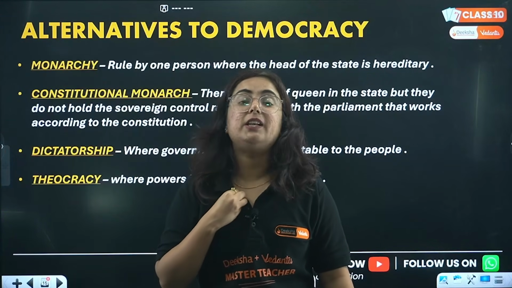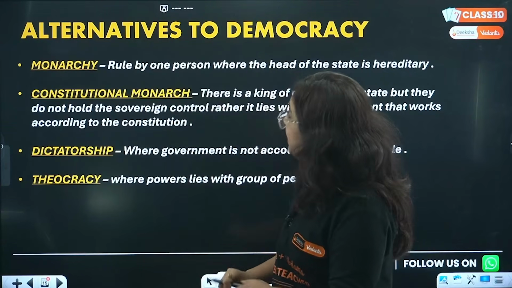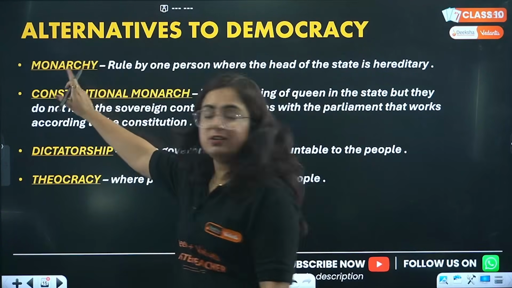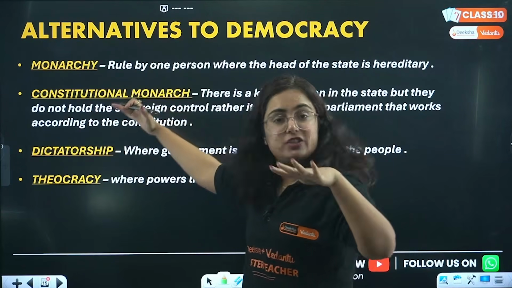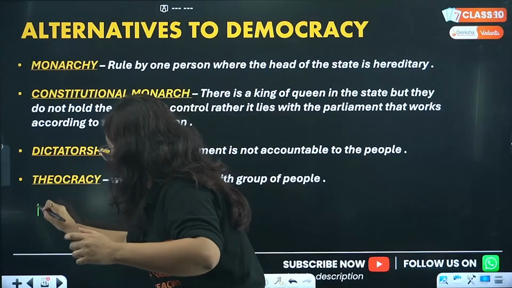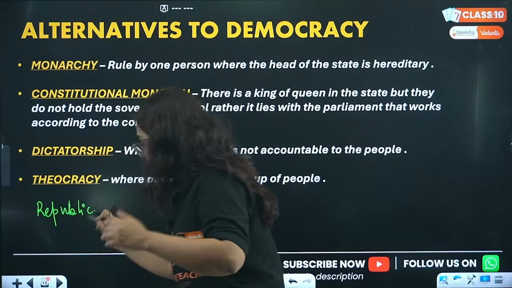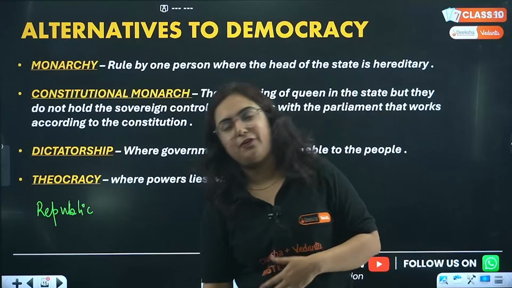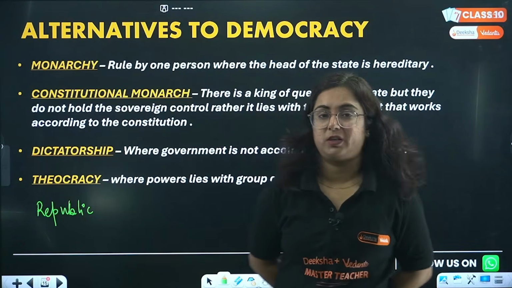The representatives are chosen by the people. But now we have terminologies like monarchy, constitutional monarchy, dictatorship, theocracy, and I will add one more from my side, that is republic. Let's understand them very nicely. So beta, there is monarchy, right?